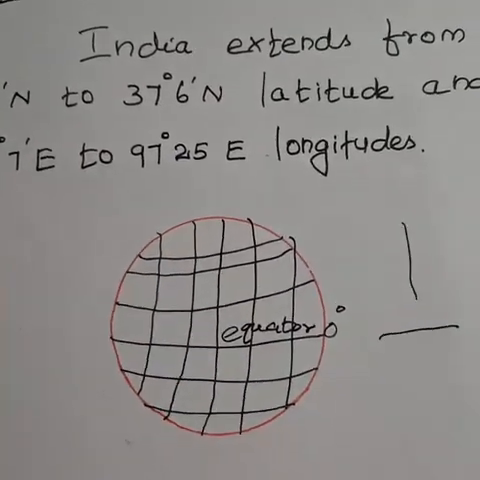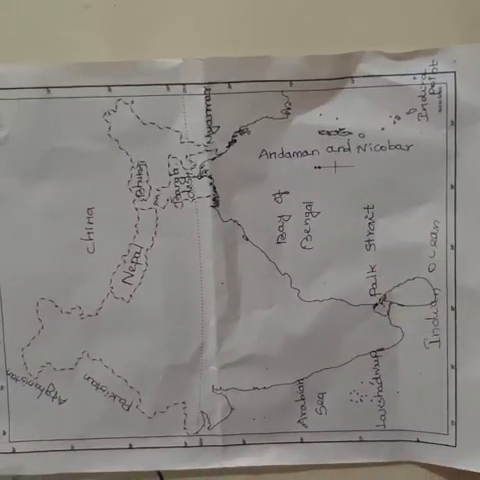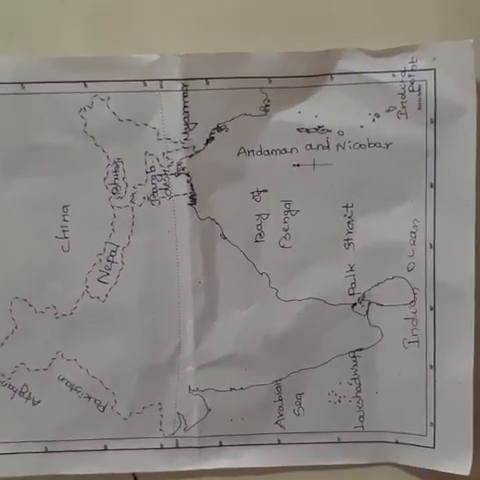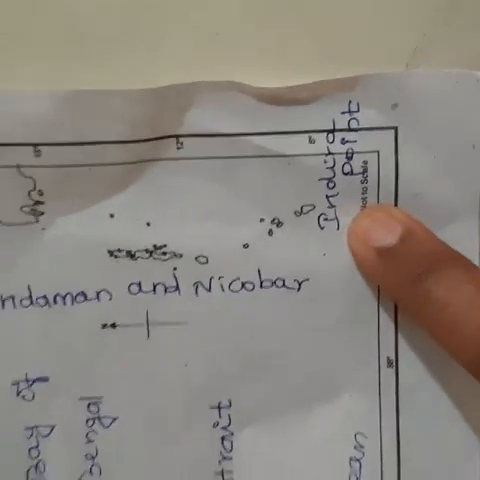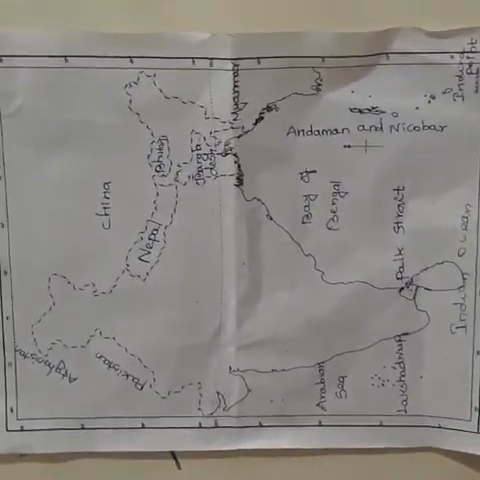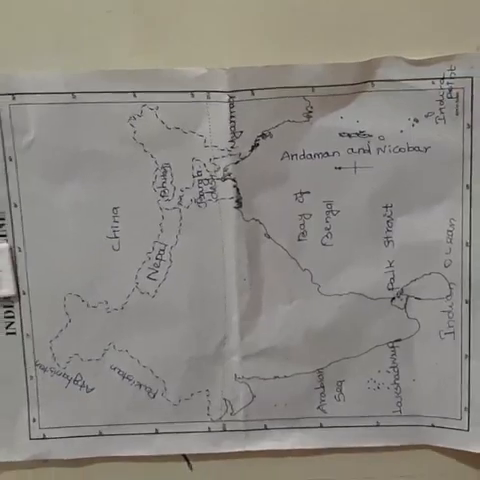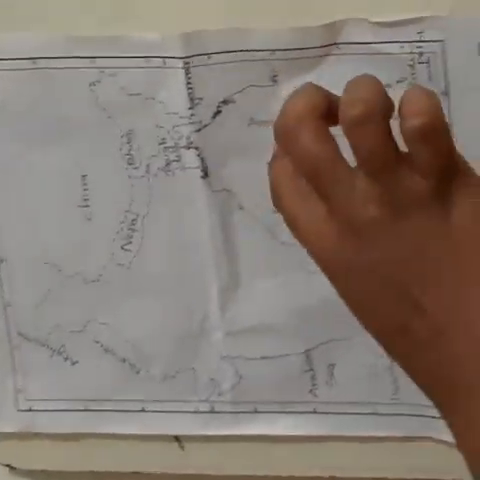The southernmost point of the country is Pygmalion Point or Indira Point, at 6 degrees 45 minutes north latitude. Okay, Indira Point is located in the Andaman and Nicobar Islands.